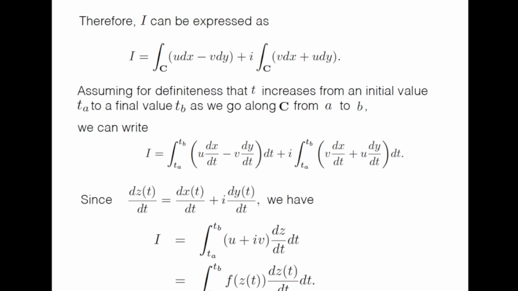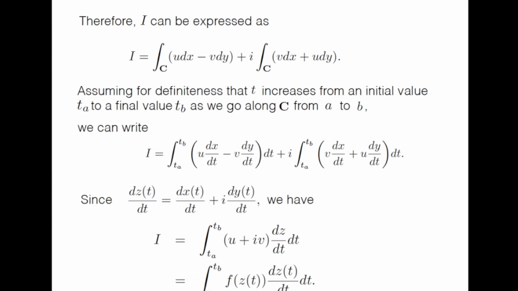Now let us assume for definiteness that t increases from an initial value t_a to a final value t_b as we go along C from A to B.